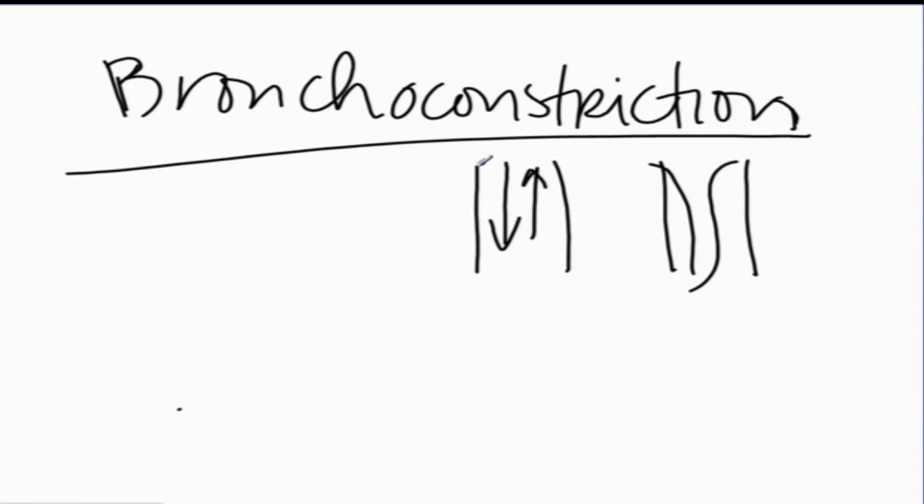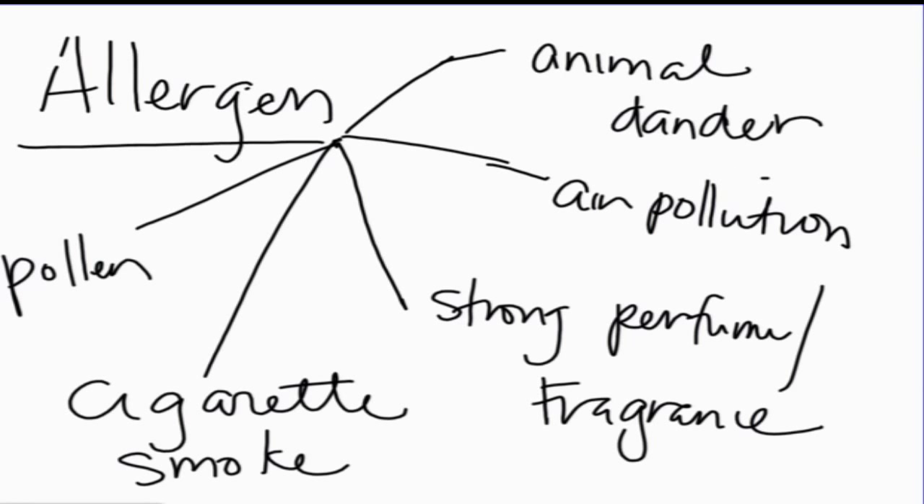Now, it follows that the pathophysiology of the disease results from the activation of the inflammatory process. And this inflammatory process is usually triggered by an allergen. Remember in the history, the allergen is different for every person. It could be triggered by animal dander, air pollution, strong perfume, fragrance, cigarette smoke, and pollen. Whatever it is, it has to have that encounter with the allergen for the asthma symptoms to occur and manifest.